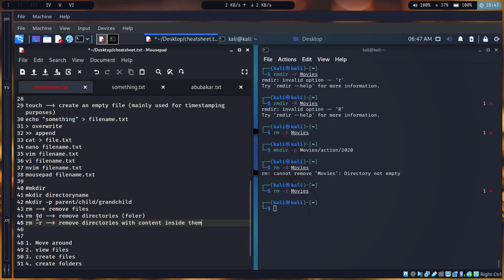When you want to delete a folder that has maybe files and folders inside it, you have to use dash r, because that one will allow you to delete everything recursively. Dash r stands for recursive action. With dash d, you're telling it, please remove, but this thing is not a file, it is a directory. Dash r means you remove everything inside it. I don't care whatever it is.